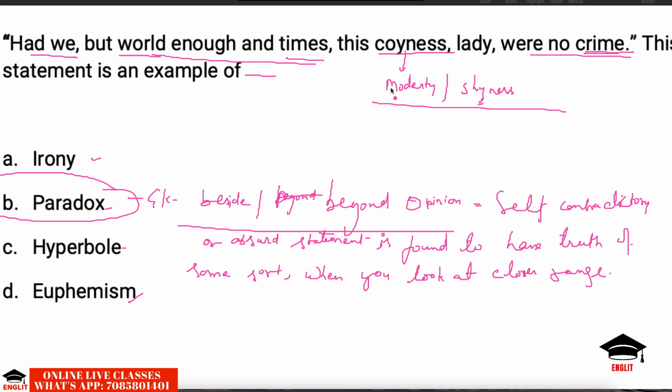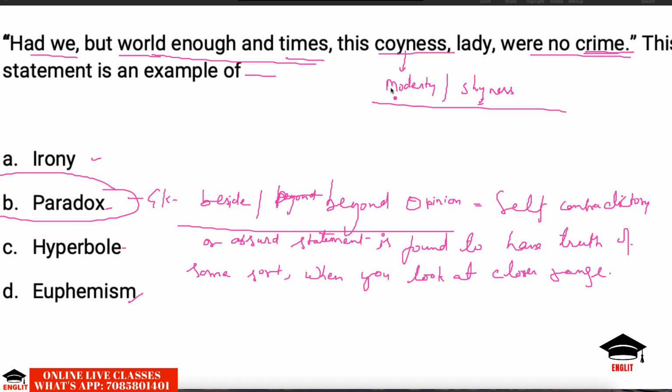The lover, however, can adjust if he has a lot of time, because then he can convince her, he can wait for that moment, or he can adjust with this coyness for a length of time. Now he wants to make the best use of this moment. The concept of carpe diem is mentioned here. He wants to make the best use of the present moment, and as his beloved is not cooperating, he calls this shyness a crime.